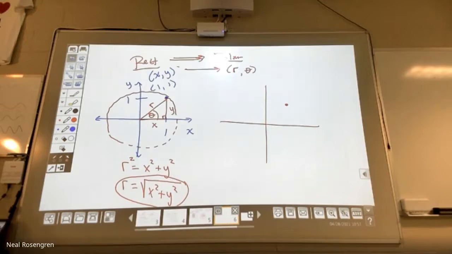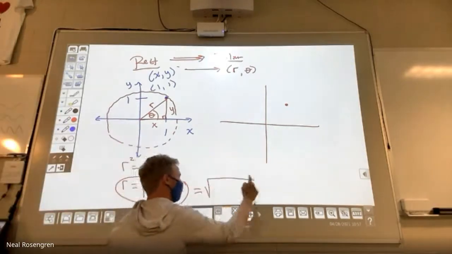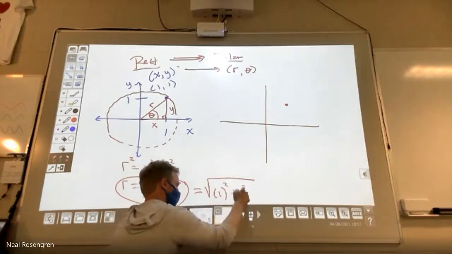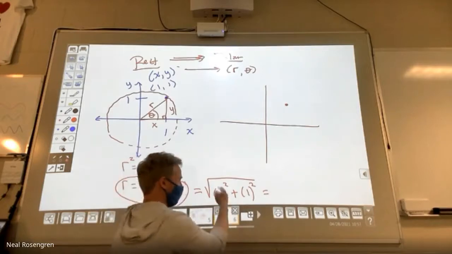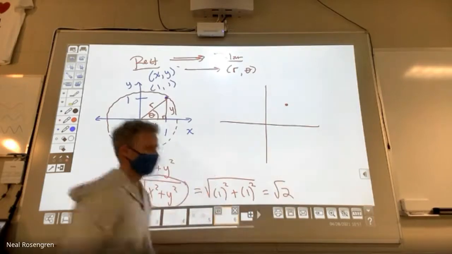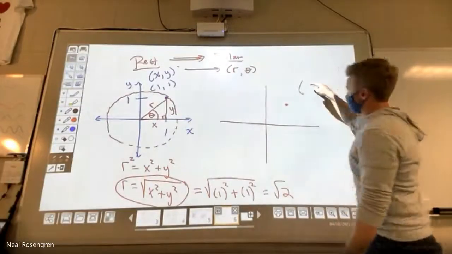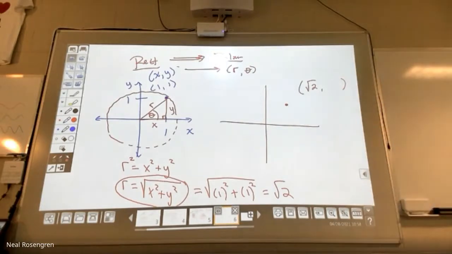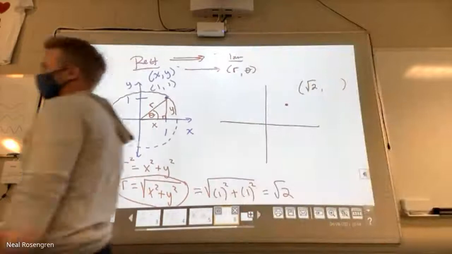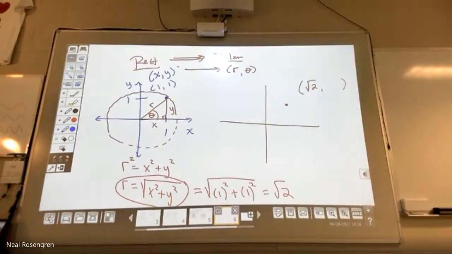So let's do it. Now we can actually try it. The square root of, it's so easy, 1 squared plus 1 squared. 1 plus 1 is 2. There it is. This point right here is radical 2, comma, something. And what's nice is that's the formula, that's all you need. r equals the square root of x squared plus y squared. It just comes right from the Pythagorean theorem. Just plug in the x, y, because they've got to give it to us, right? To change from a rectangular point to a polar point, you've got to give me the rectangular one.